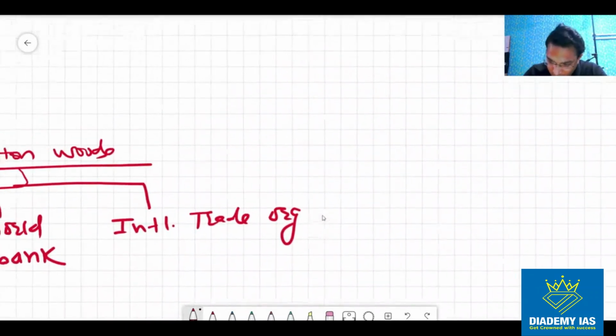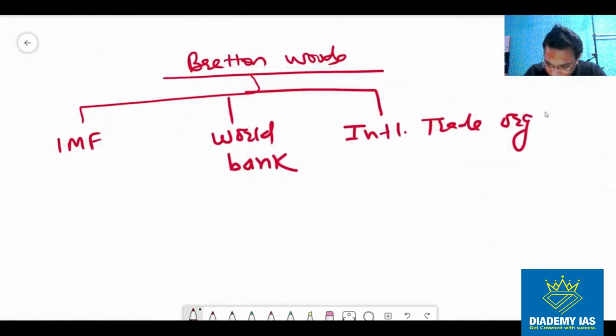The World Bank was basically the IBRD, International Bank for Reconstruction and Development.